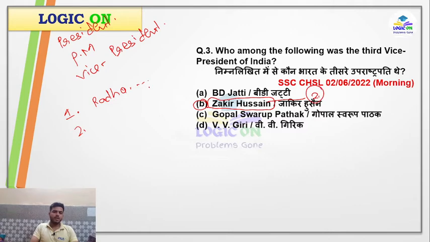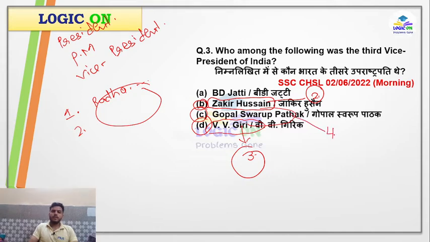First one was Dr. S. Radhakrishnan. Now who was third? The third one was V.V. Giri. V.V. Giri was our third vice president. And who was our fourth? Gopal Swarup Pathak was our fourth vice president, and B.D. Jatti was our fifth vice president.